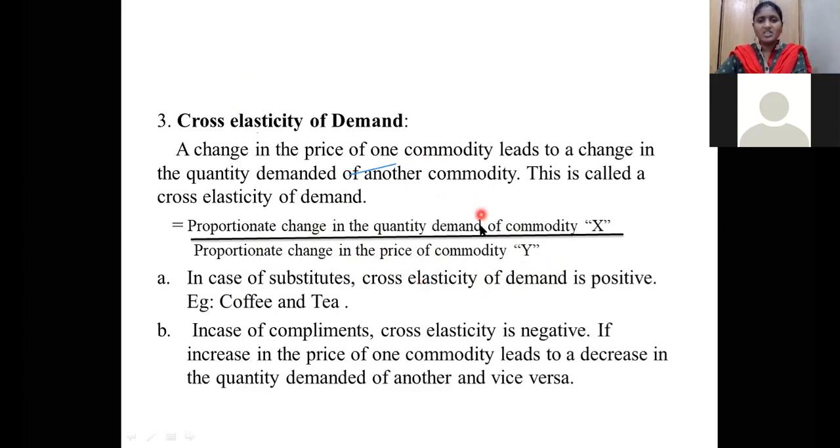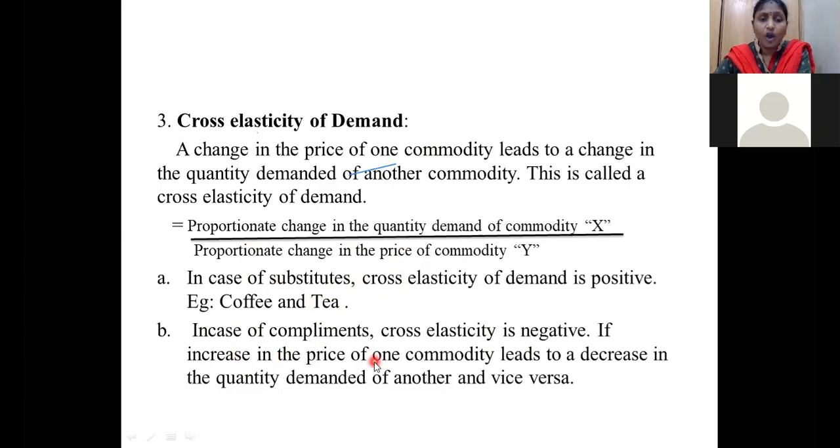Whatever change occurs for a commodity X, we look at the price changes of that commodity. Suppose the coffee price is going to be increased. I can satisfy my want by preferring tea also, because the coffee costs 20 rupees but tea costs only 10 rupees. I can save 10 rupees by preferring tea. So I will go for tea. That is the substitute. If you take substitutes, the cross elasticity of demand is positive. It works in a positive way.